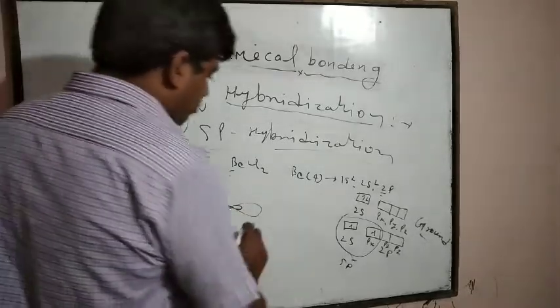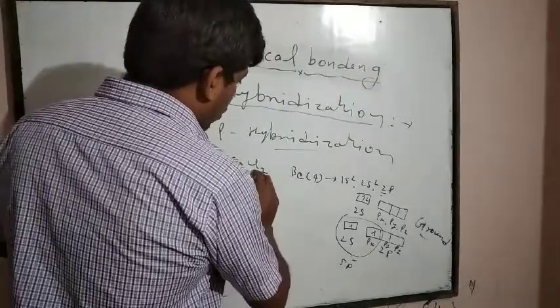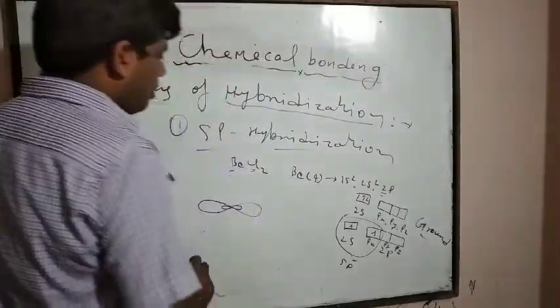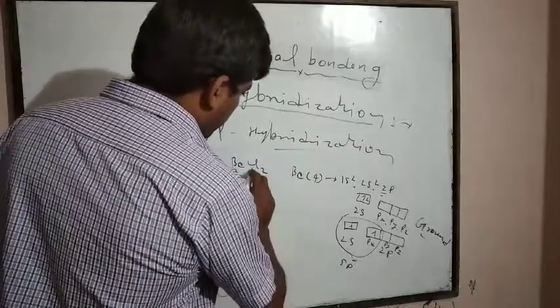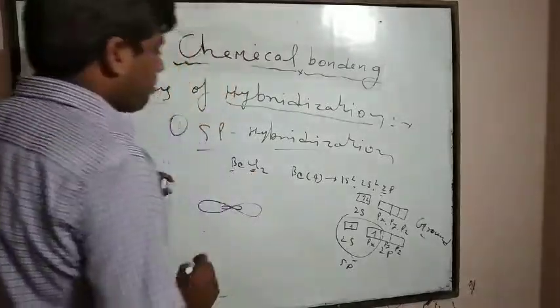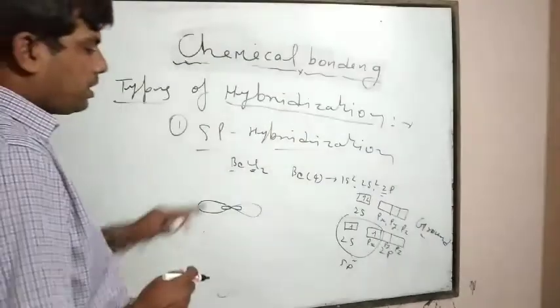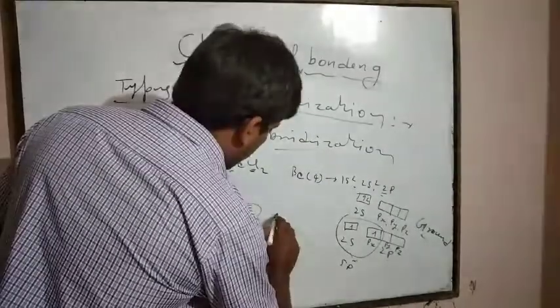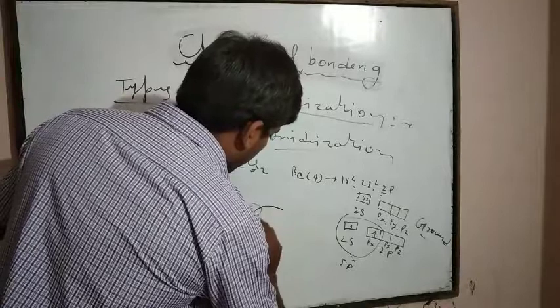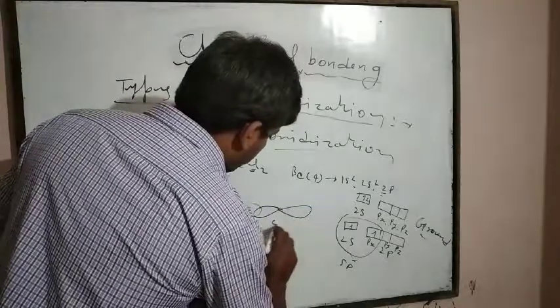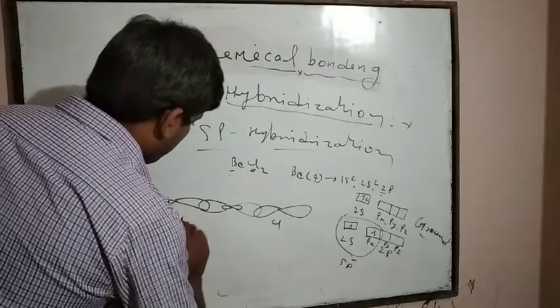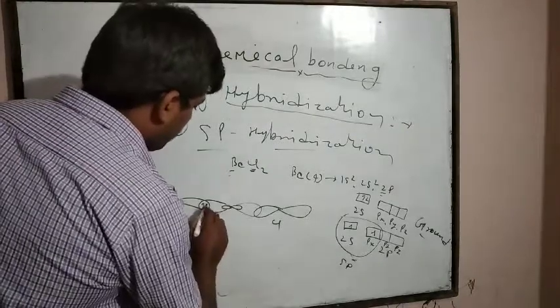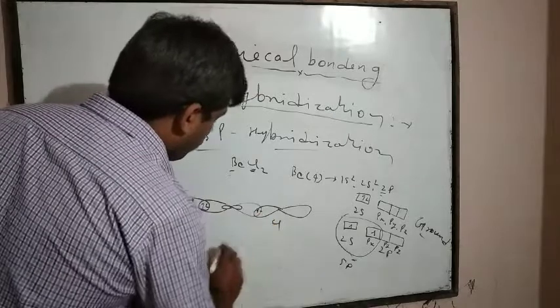Now, p orbitals of chlorine start overlapping with these hybrid orbitals. Here 2 chlorine atoms are present, and p orbitals of these chlorine atoms overlap with these hybrid orbitals. This one is Cl, and this one is also Cl, and in this way covalent bonds will form.